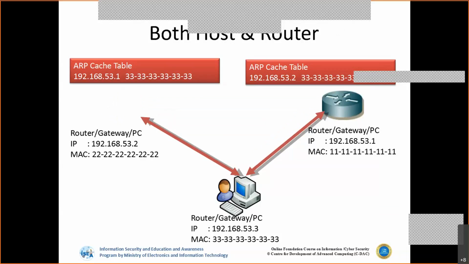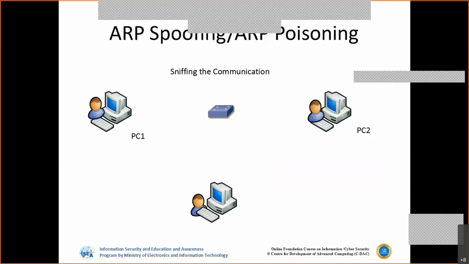But one important aspect is the dynamic state. What is the dynamic state? Are we updating any IP to MAC address mapping on the system? No. The system automatically updates. This is the loophole that will be used by hackers or attackers, with man in the middle attack tools. In a man in the middle attack, let's say PC1 wants to talk to PC2, and this is an attacker. Believe it or not, this is mostly a highly successful attack in the internal environment, because ARP works in internal scenarios.